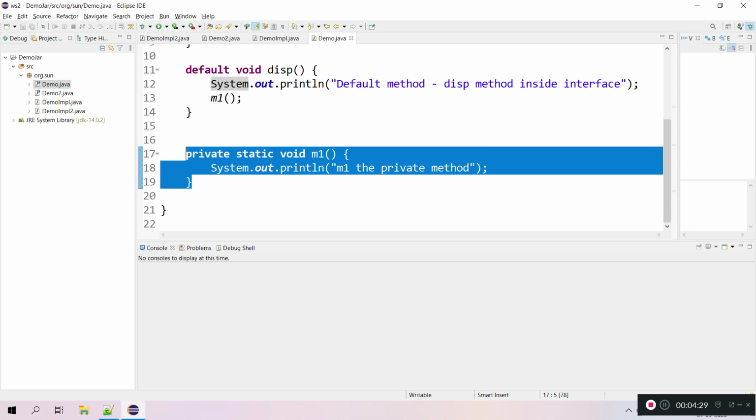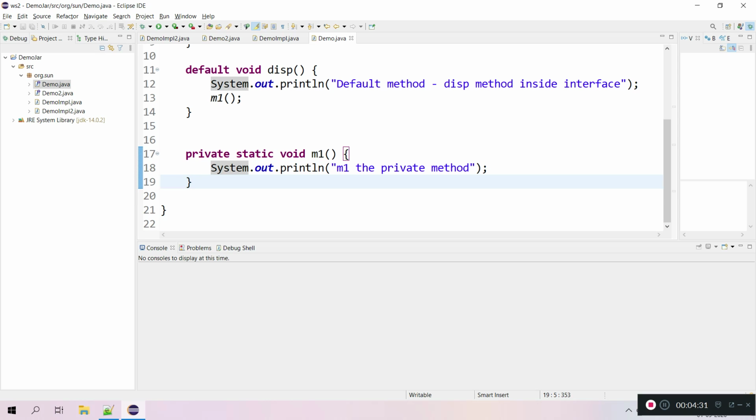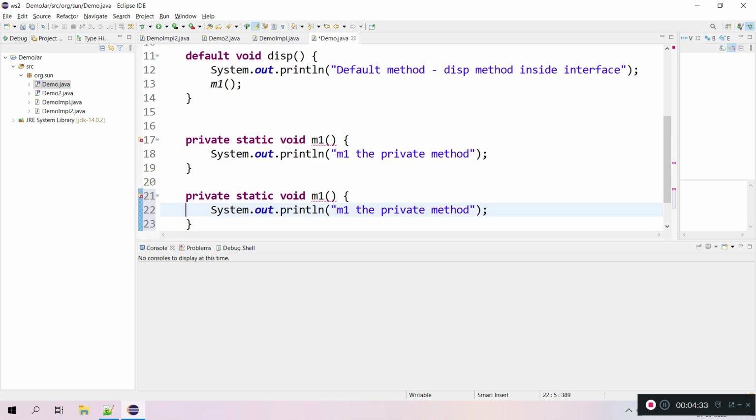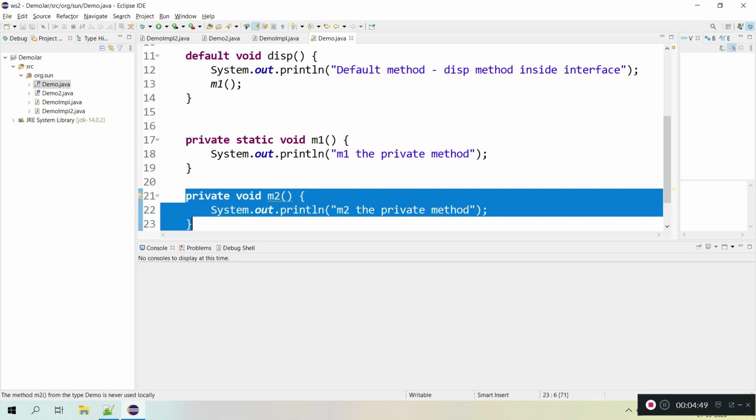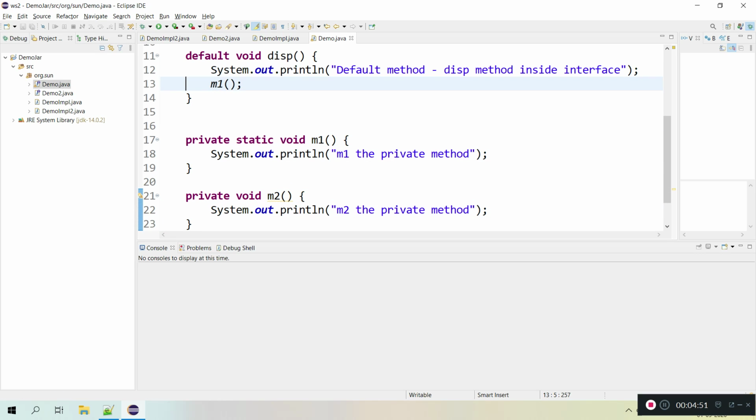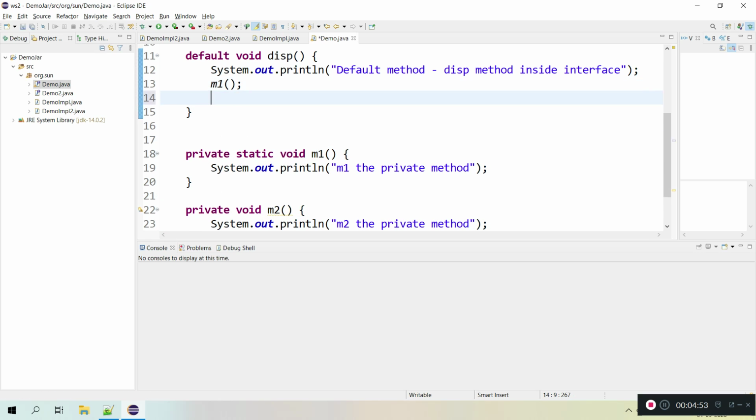Let's say I have one more method, which is a non-static private method. For non-static, we have to remove the static keyword, and this is m2. The method name is m2. Now in which places can I use it? This is an instance method, meaning non-static, so I can use it in a default method.